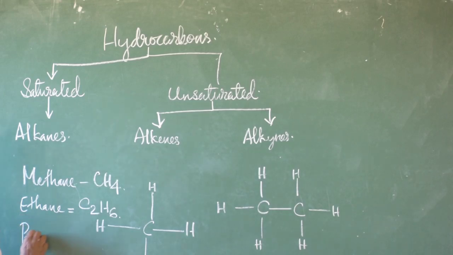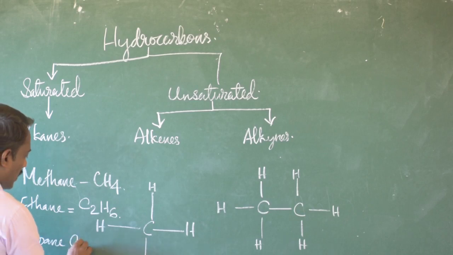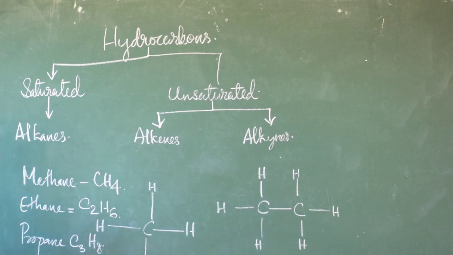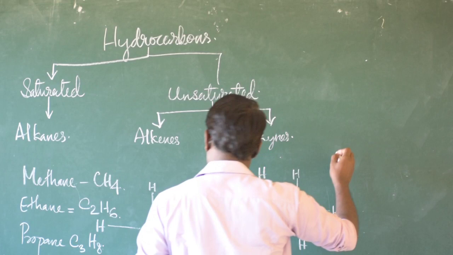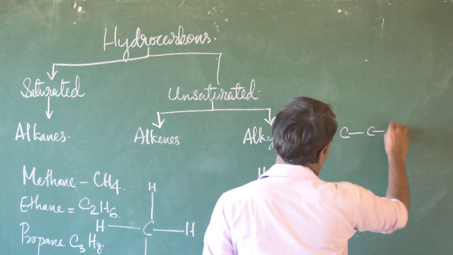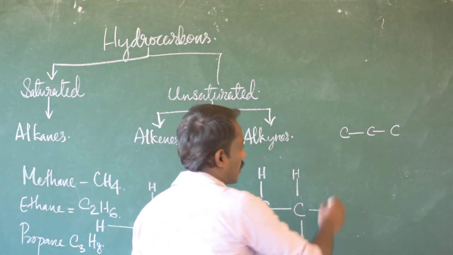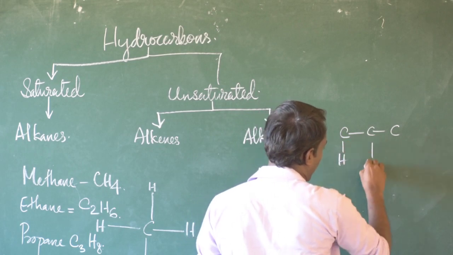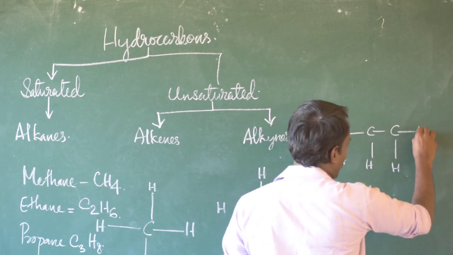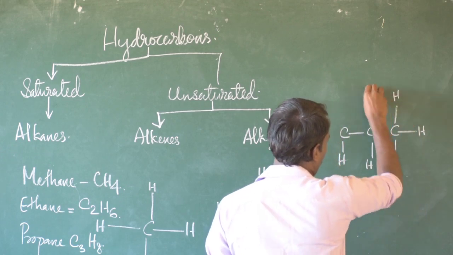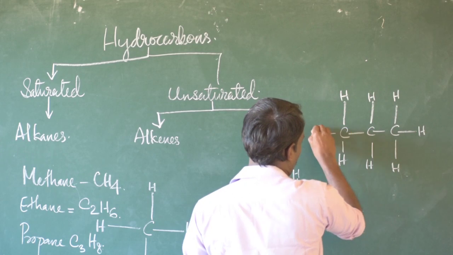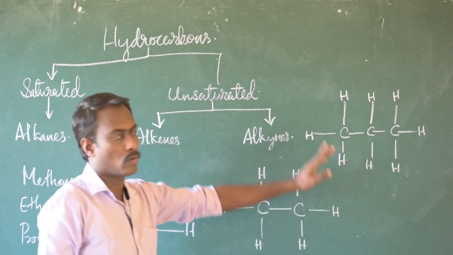The next compound of the alkane series is propane. C3H8 is its molecular formula. That means 3 carbon atoms are bonded with 8 hydrogen atoms. If we draw the structural formula, we get 3 carbon atoms with single covalent bonds between them, and again 8 hydrogen atoms are bonded with the 3 carbon atoms this way. So this is the structural formula of propane.